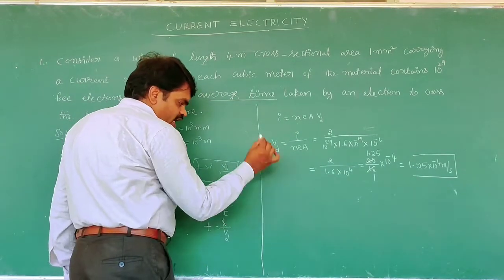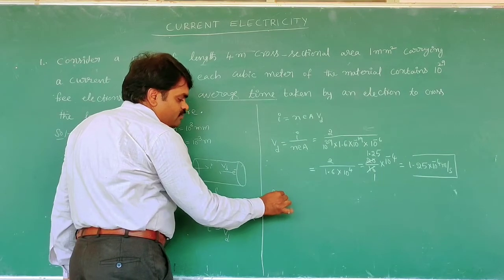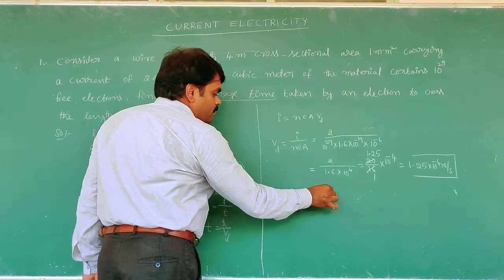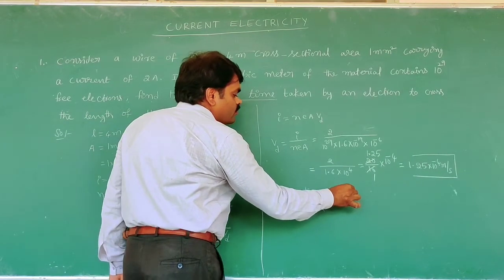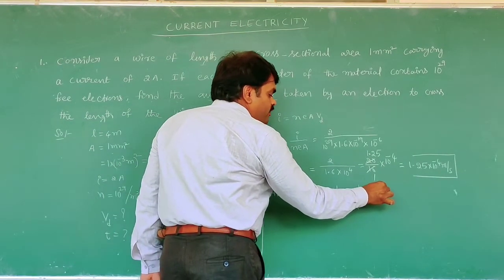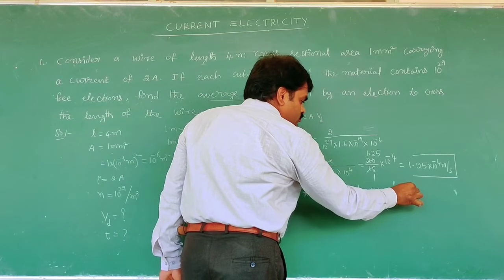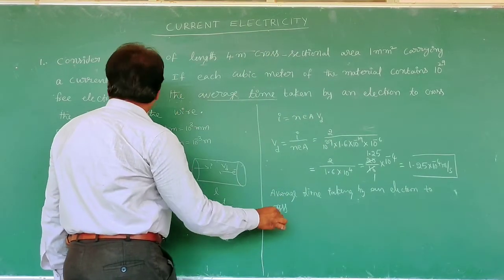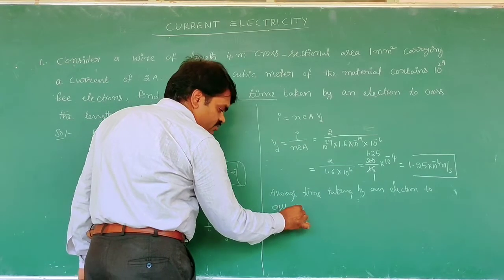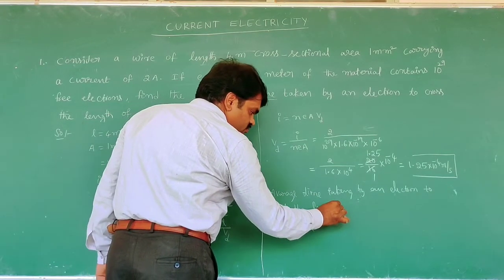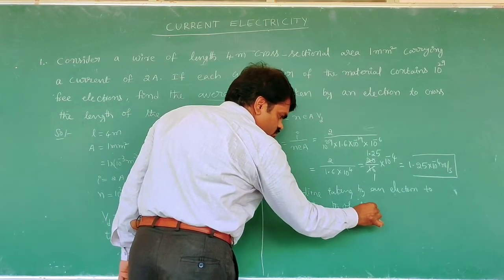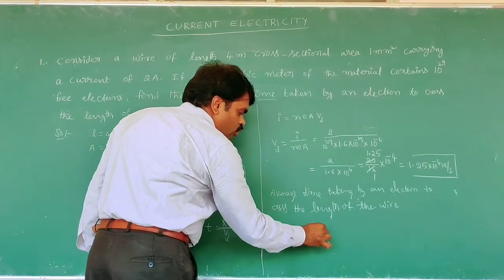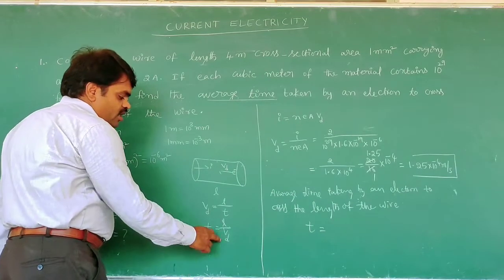Now we are finding the average time taken by an electron to cross the length of the wire. That is t is equal to L by Vd.